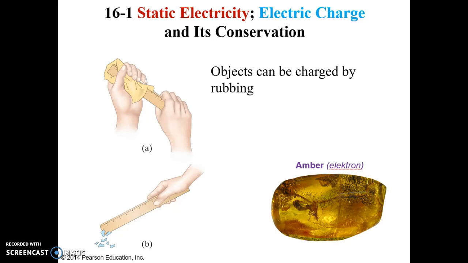You probably experienced static electricity when combing your hair or taking a synthetic shirt from the clothes dryer, and you may have felt a shock when you touched a metal door knob after walking across carpet. In each case, an object becomes charged as a result of rubbing, and it is said to possess a net electric charge.